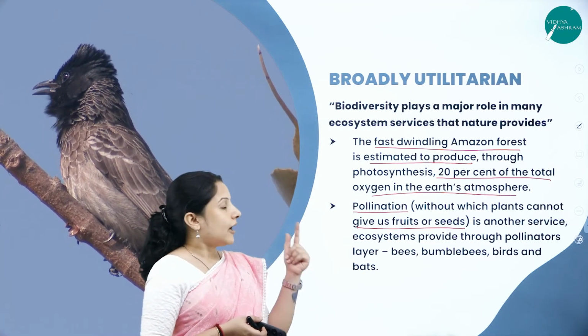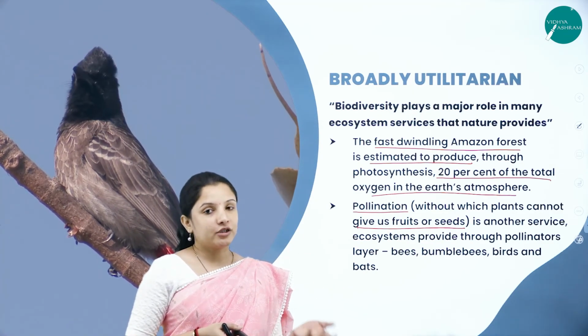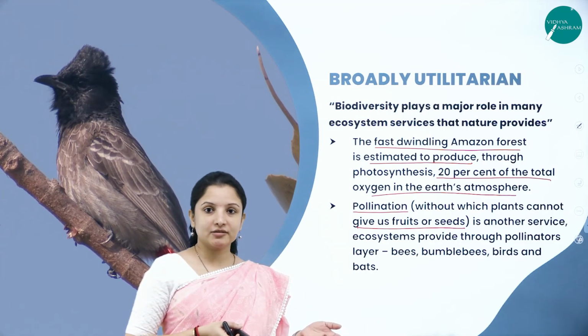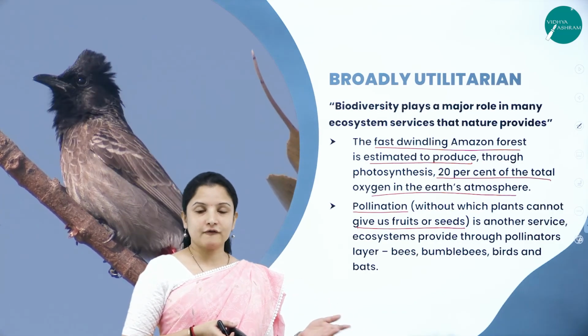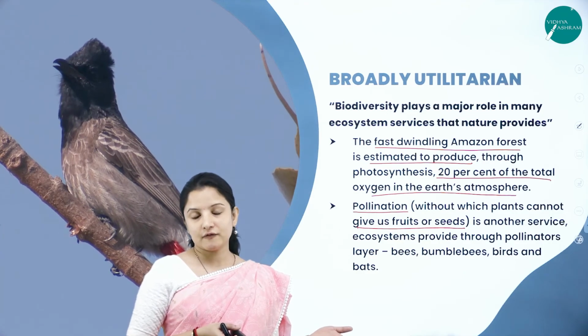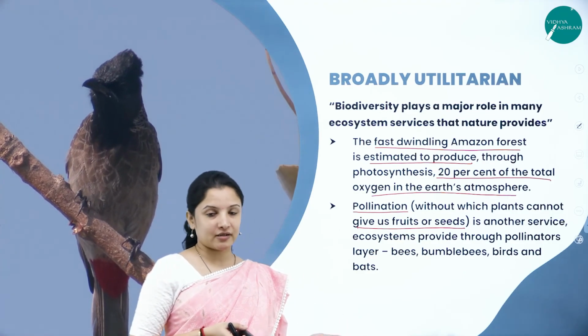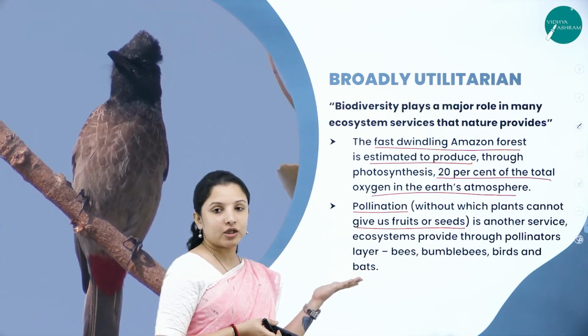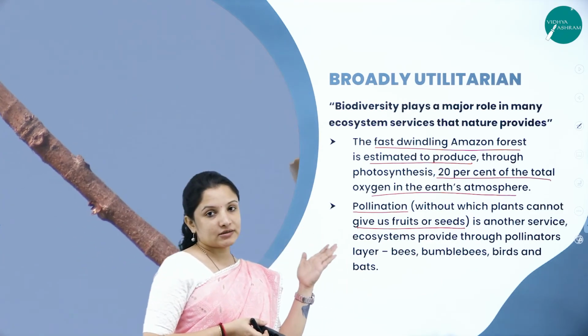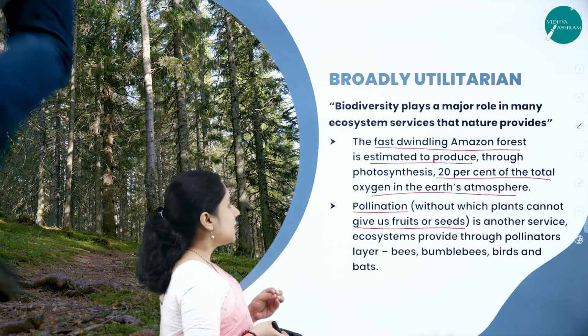And if bees are not there, then pollination will not occur. If pollination doesn't occur, fruits will not form. If fruits don't form, seeds will not form. And if seeds don't form, then the next set of plants we will not get. So that is why, to facilitate pollination also, the need for conservation of biodiversity is very, very important.